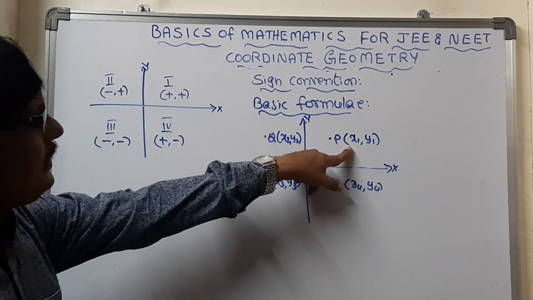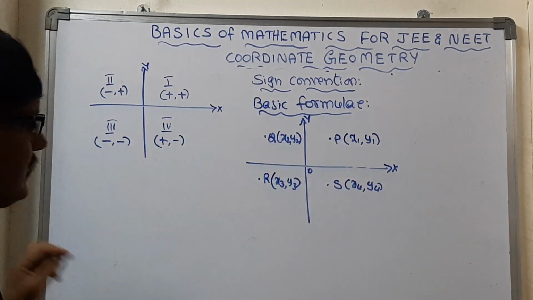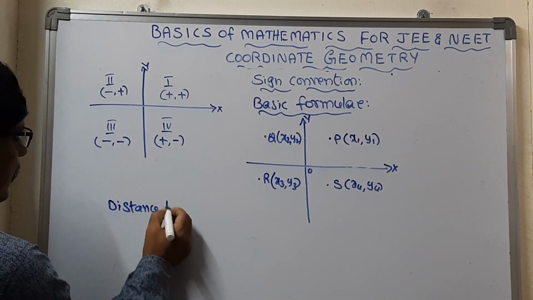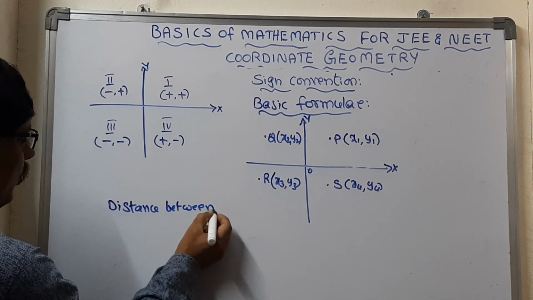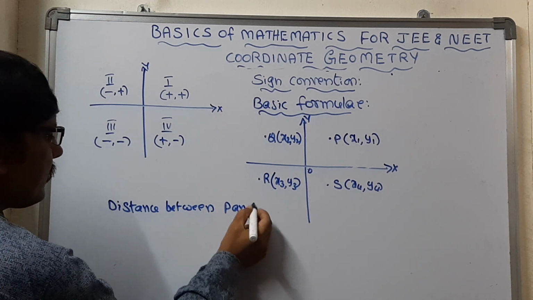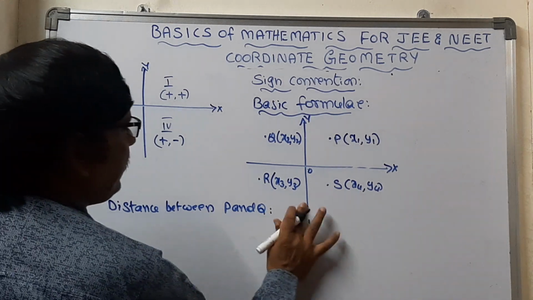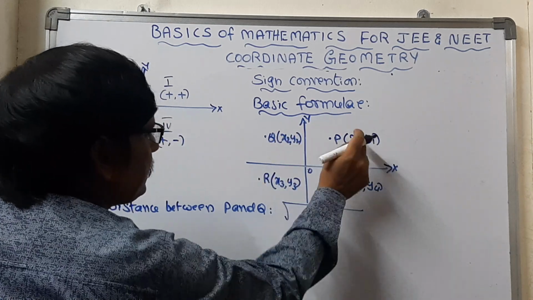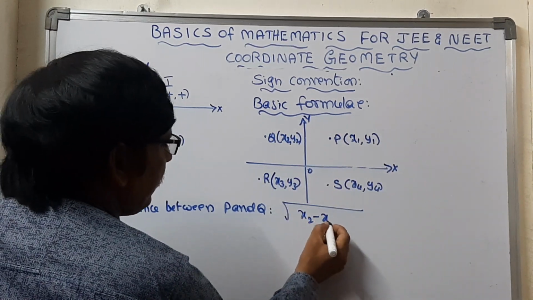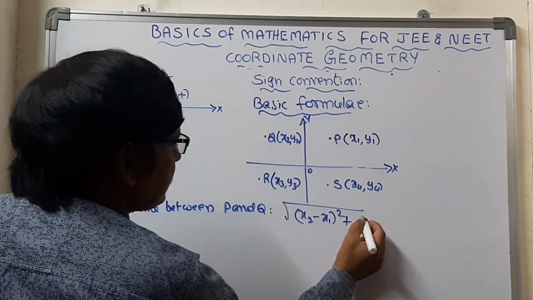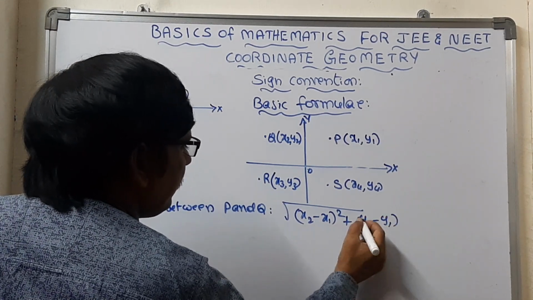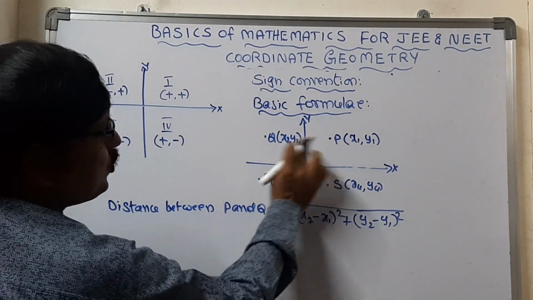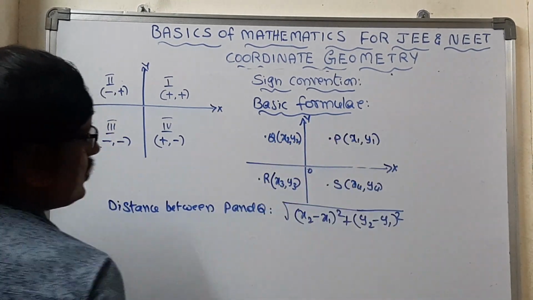Then the distance between P and Q can be taken. What's the formula we can take for the distance between P and Q? That is the square root of x2 minus x1 whole square, plus y2 minus y1 whole square. That is the distance: x2 minus x1 whole square, y2 minus y1 whole square.